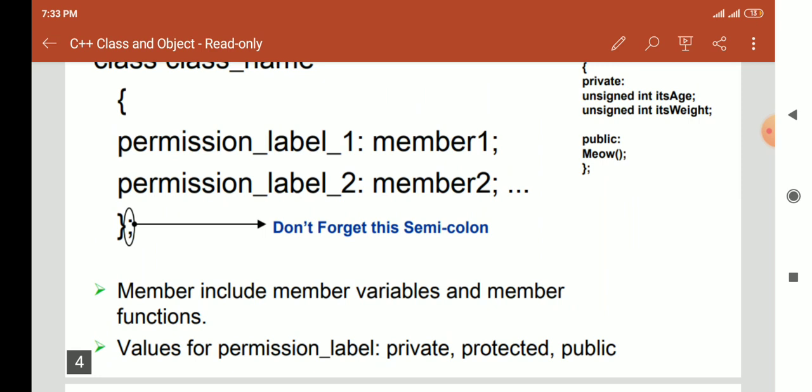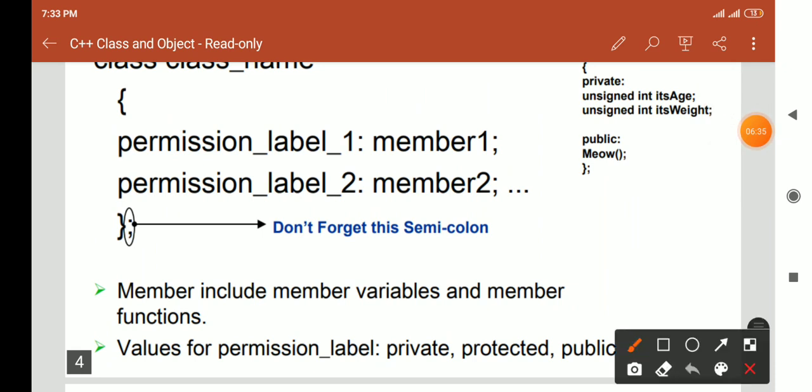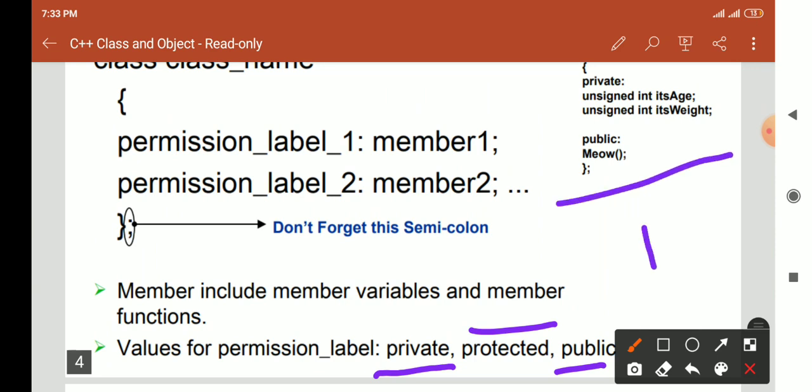Also there are permission labels present. There are three types of permission labels: private, protected and public.